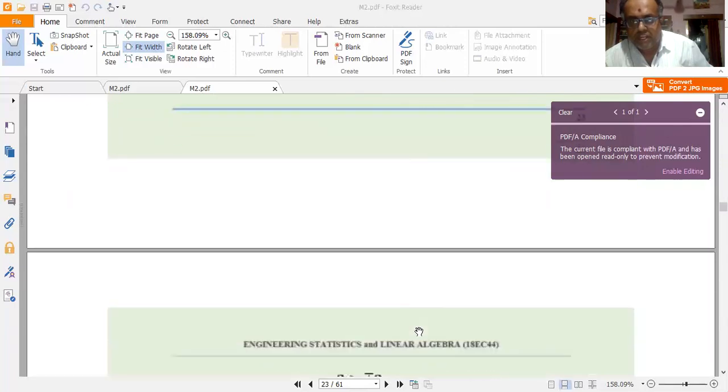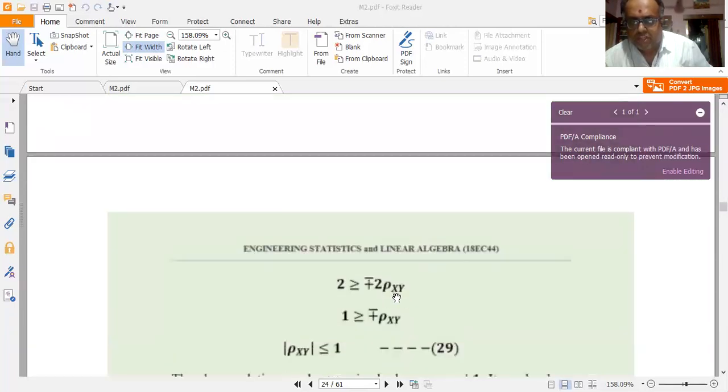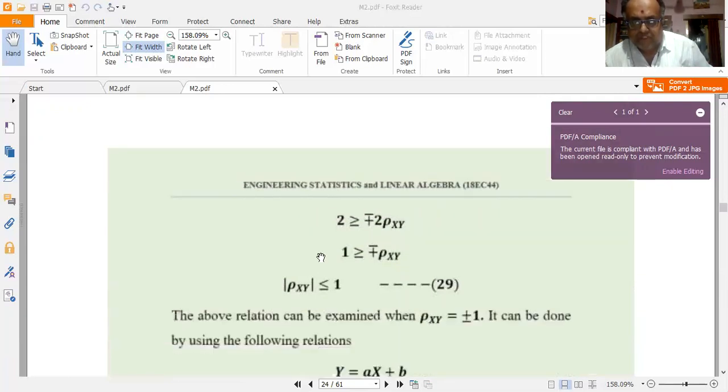So that gets it to be minus plus 2 rho xy on the right hand side. So 2 greater than or equal to minus plus 2 rho xy. If 2 and 2 cancel, I get 1 greater than or equal to minus plus rho xy.